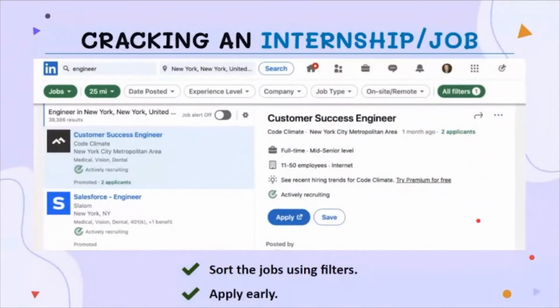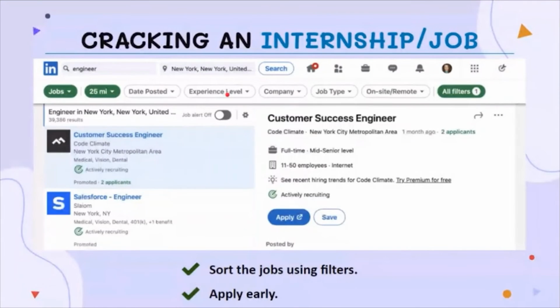So now, how to crack an internship or job using LinkedIn? In the search bar, as you can see here, you can just type job, or let's say, as shown here, an engineer, and you may get several job posts. There are several filters that will appear, like, suppose, the experience level. If you have an intermediate experience level and you are searching for that sort of job, you can update the filter